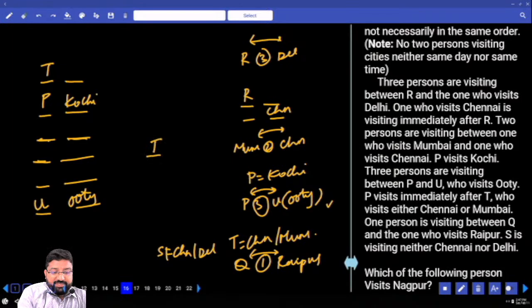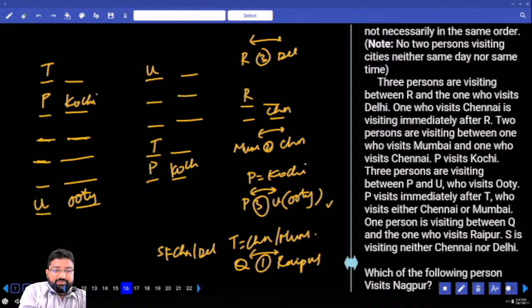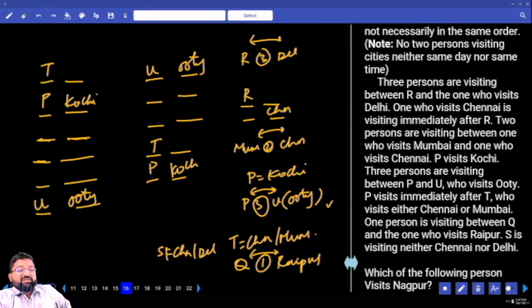What's the other possibility? T here, P here, and this is Kochi. 2, 3, and this is U. U who is Ooty. How many on the second one? 5. How many on the first one? 6. So first we'll go for the one which covers more places. If I don't get the answer, we still have a possibility where I can come back for the next one.